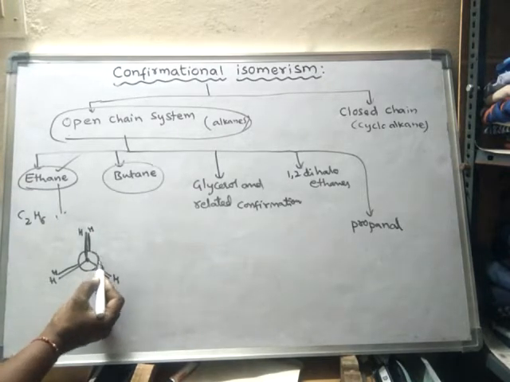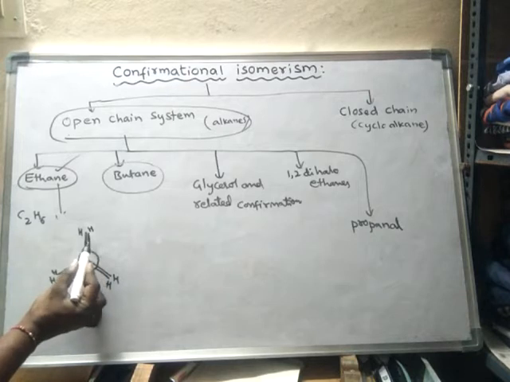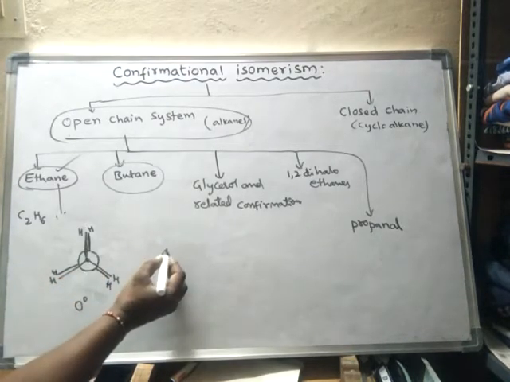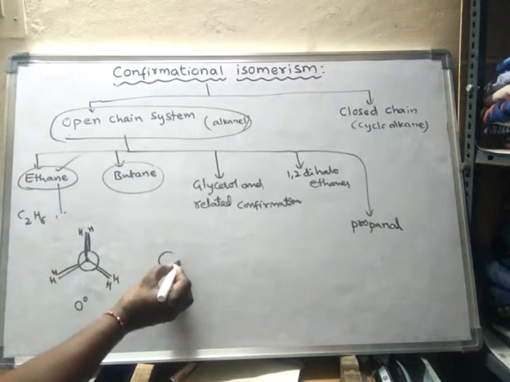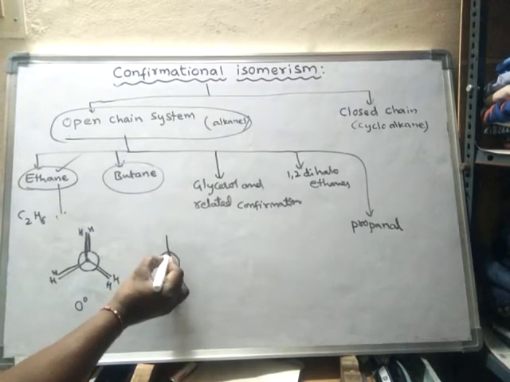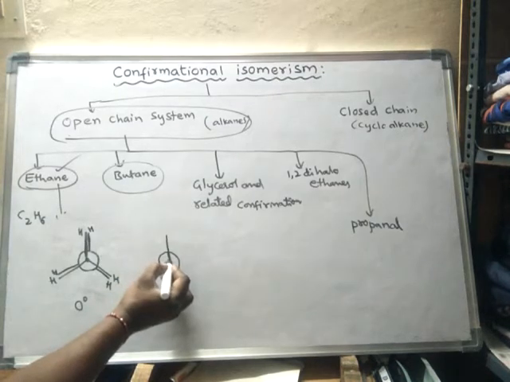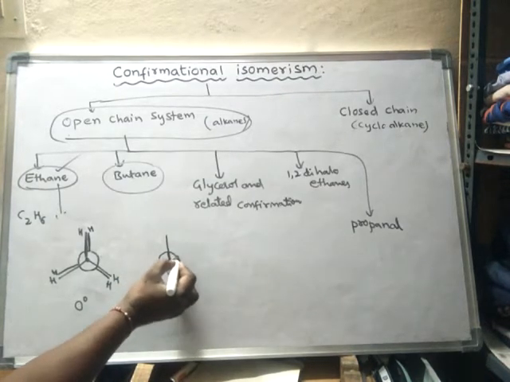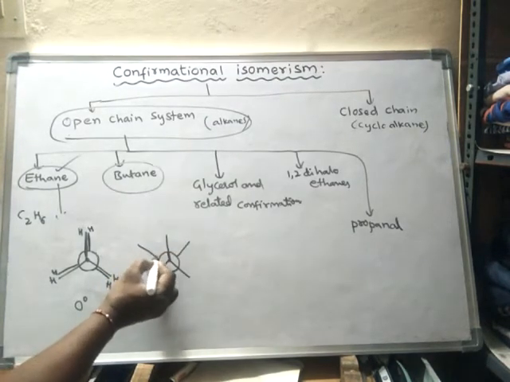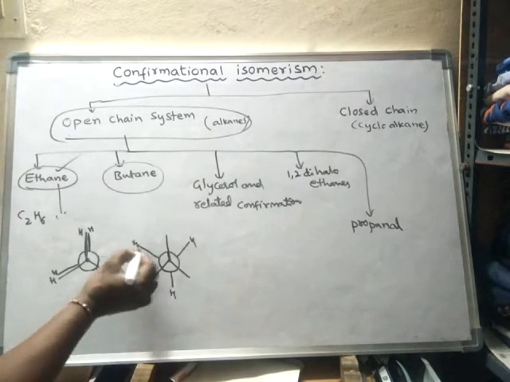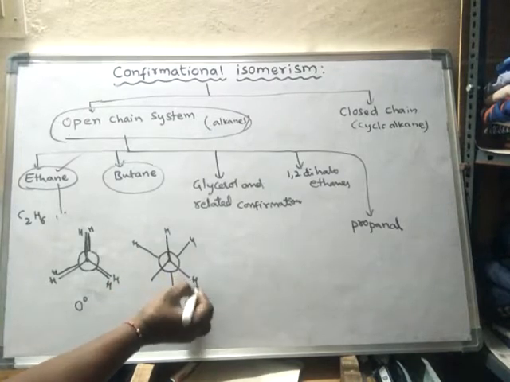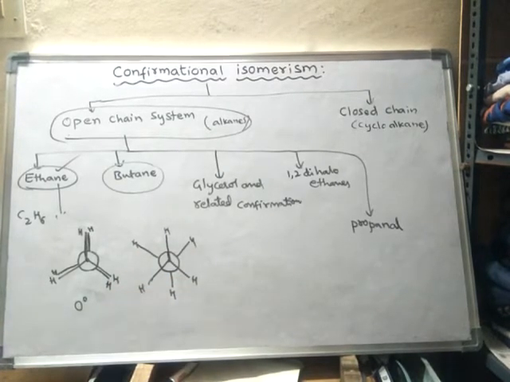Suppose I rotate it by 60 degrees, what happens? These three are hydrogens related to the front carbon.